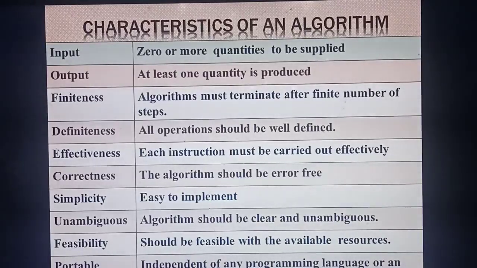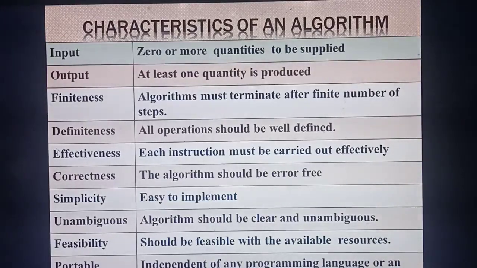Understood? So next one is correctness. So correctness means whatever algorithm you are writing, that should be error free. Without error you need to write. So programs you'll write, you need to write the program and execute and run. So if you are writing the program correctly, you will get the correct output. That's error free. Correctness. Understood?